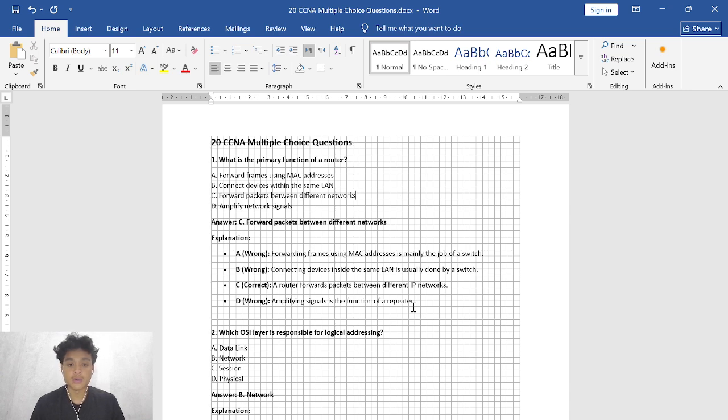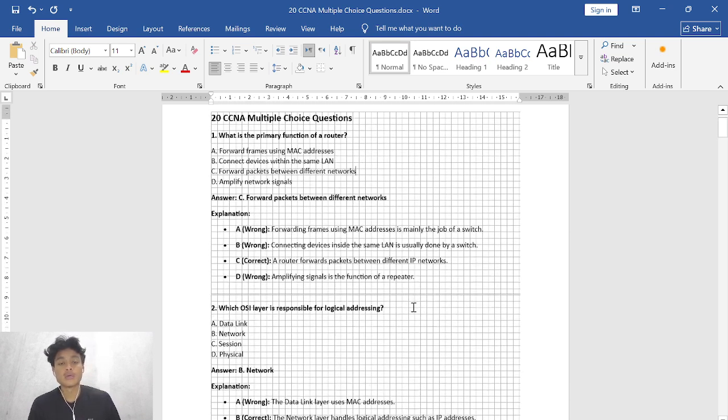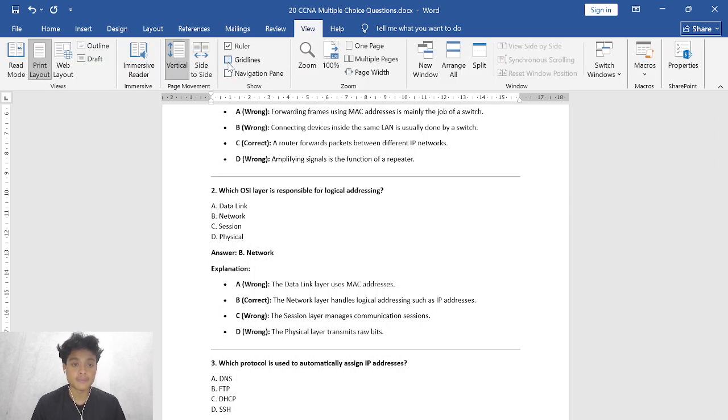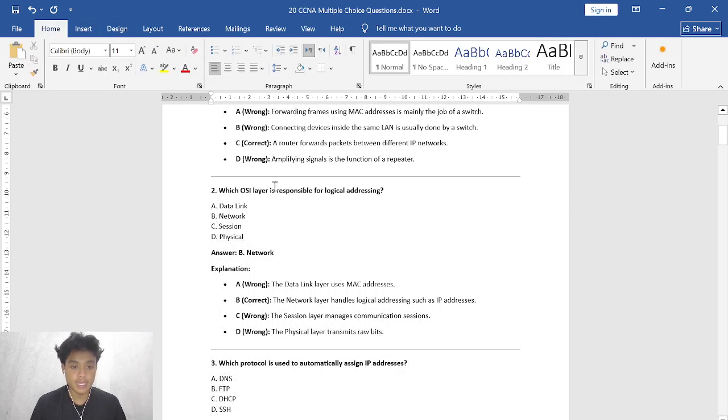not a router. And then the second question, which OSI layer is responsible for logical addressing? A, data link layer. B, network layer. C, session layer. D, physical layer. So the answer is B, network layer.